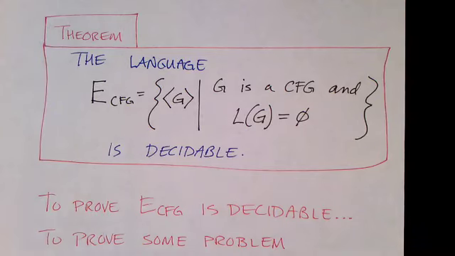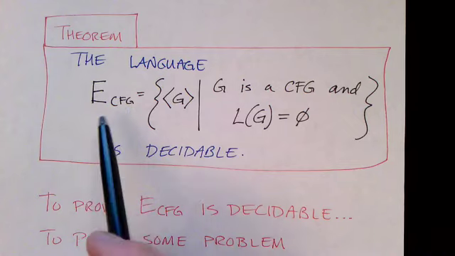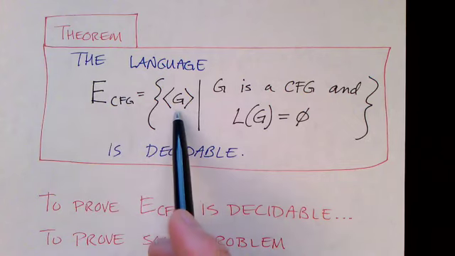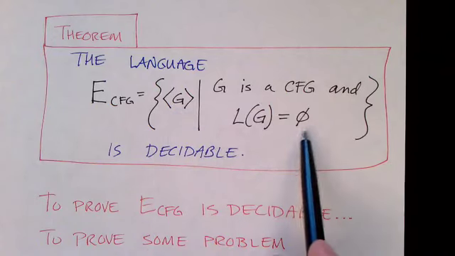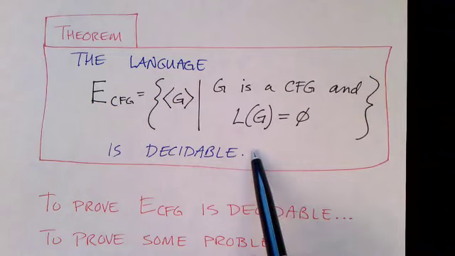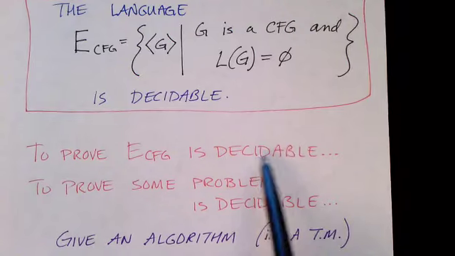Next, let's look at the emptiness problem for context-free grammars. Given a grammar, does it generate any strings at all, or is the language empty? This is decidable, and to prove that any problem is decidable, we have to give an algorithm.